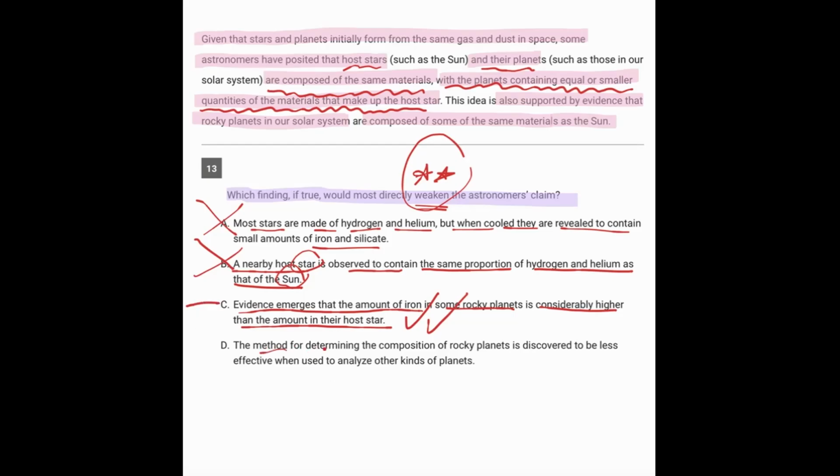And D, the method for determining the composition of rocky planets is discovered to be less effective when used to analyze other kinds of planets. Well, this was all about rocky planets and their host stars. So this is really irrelevant here. And so therefore, the answer that we're staying with is going to be C here.